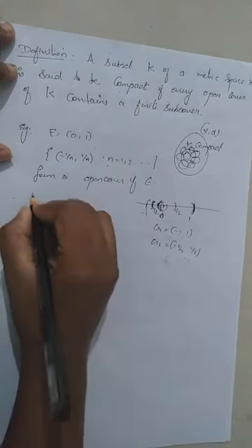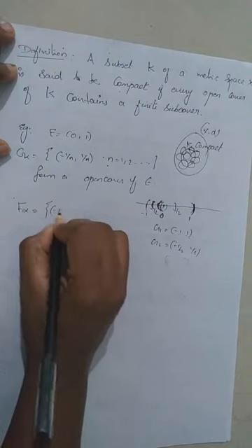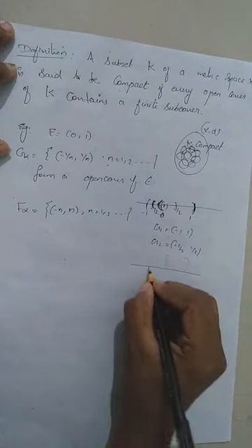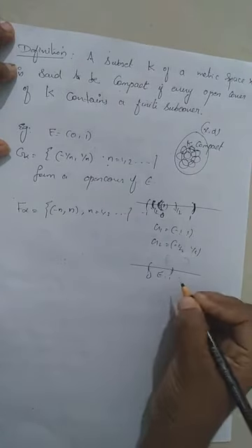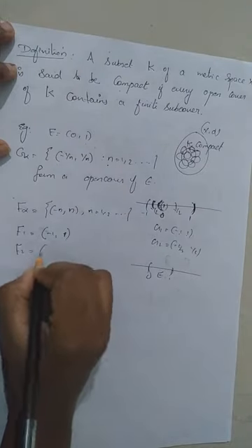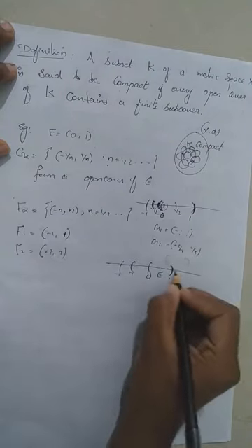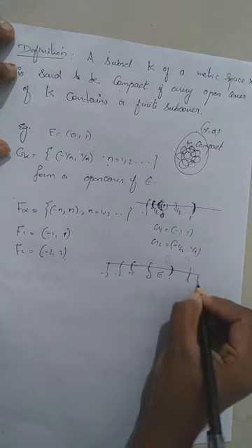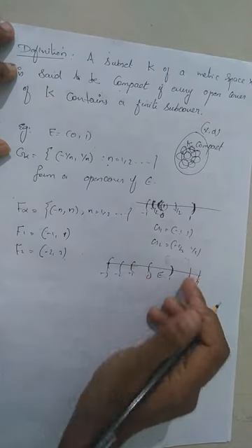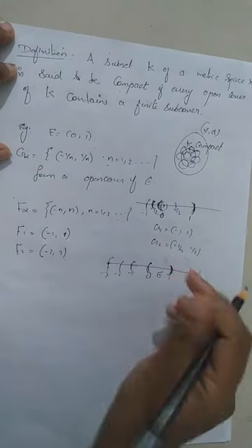If we take another collection, suppose this collection is some G alpha. If we take another collection F alpha, the set of all intervals of the form (-n, n), n equal to 1, 2, 3, etc. And what are these sets? We have the open interval (0, 1), our set capital E. Now, what is F1? F1 is the interval (-1, 1). What is F2? The interval (-2, 2). And (-3, 3). So the sets are increasing in form. Therefore, they will certainly contain the open interval (0, 1). So this is also a collection which forms an open cover for the open interval (0, 1).